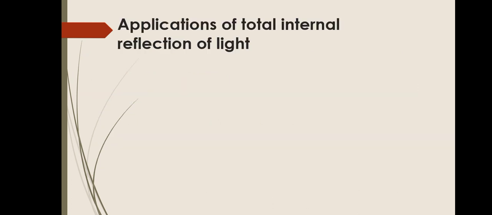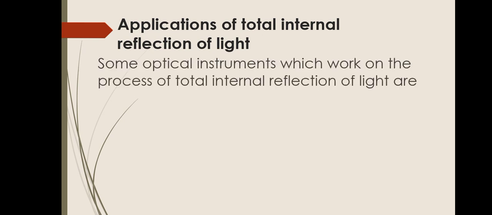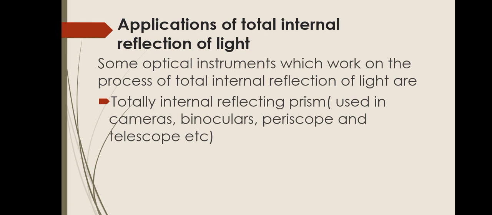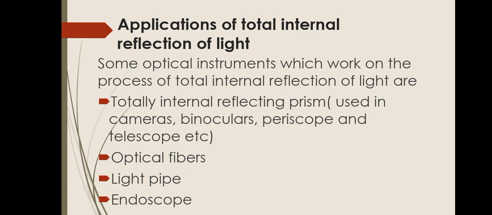Now let's start today's topic: applications of total internal reflection of light, that how this phenomena is useful in different optical instruments. Some optical instruments which work on this process are totally internal reflecting prism, which is further used in some instruments, that is cameras, binoculars, periscopes and telescopes, etc. Optical fibers use this phenomena. Light pipe and endoscope are some common examples of this total internal reflection of light. Now we will discuss them one by one.